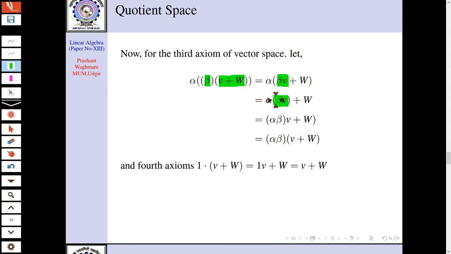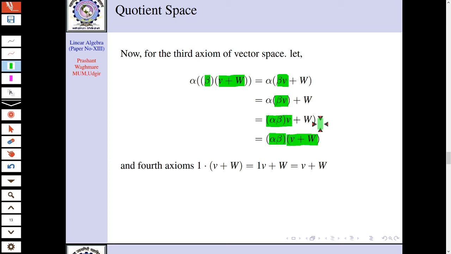Now as alpha, beta is in F and v is in V, we can use that third axiom of the vector space V. So we can interchange this bracket with alpha and beta into V as it is. So alpha beta is one scalar, you can put it in one bracket. So this will give us alpha beta into v plus w. So this is the third axiom of vector space, right?